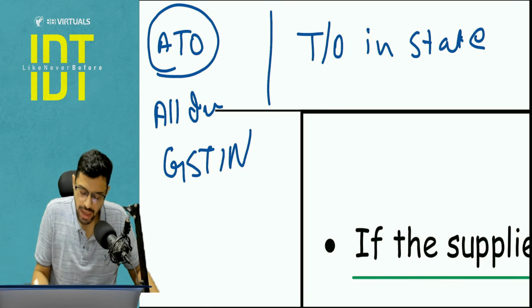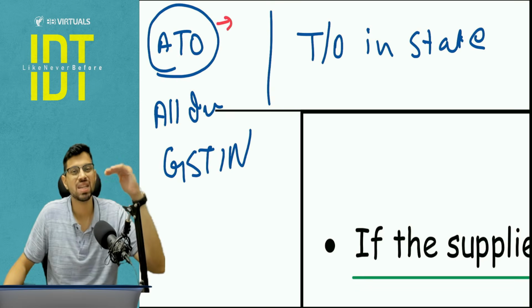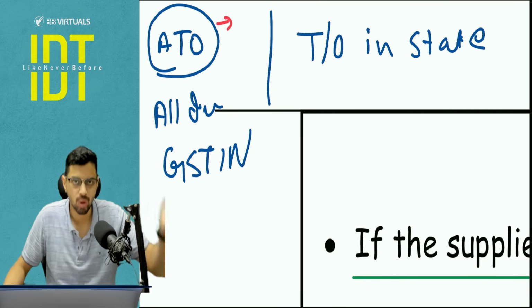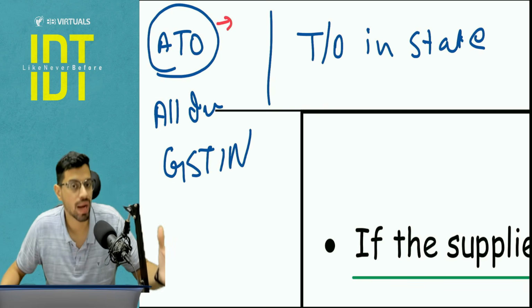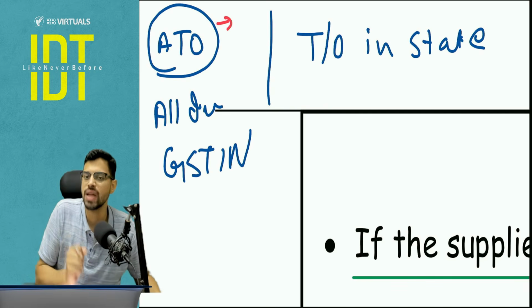Now where do we use aggregate turnover? We use it wherever we have to see the level of the company operating, for example in the composition scheme, for example in liability for registration, for example in the QRMP scheme in returns. So there we use the aggregate turnover.